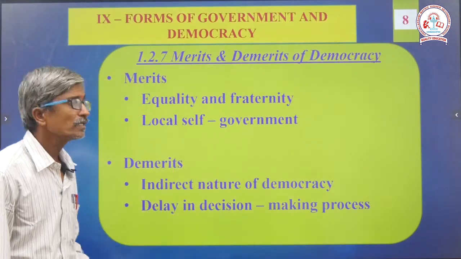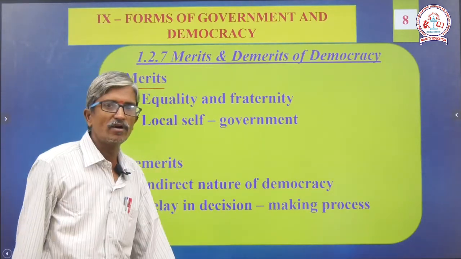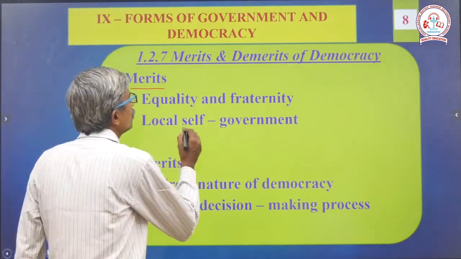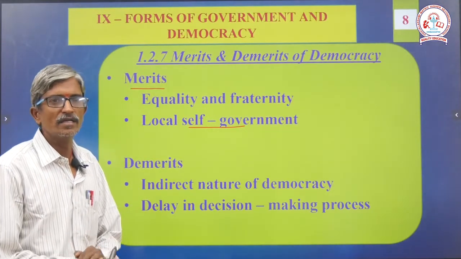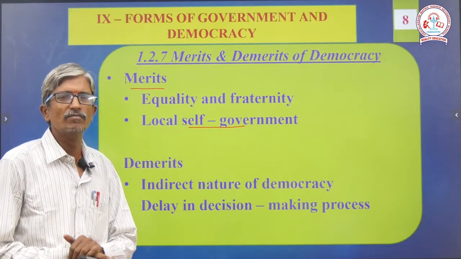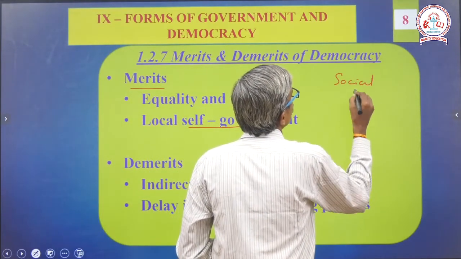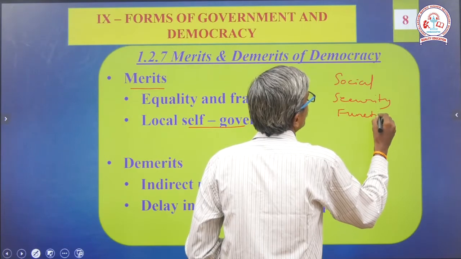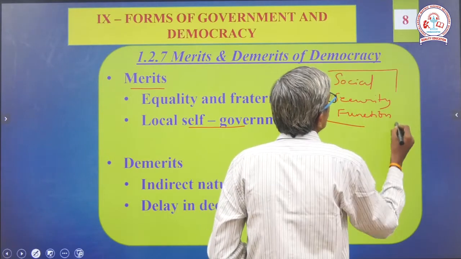Next, merits and demerits, advantages and disadvantages. Merits, number one: equality and fraternity. Here we are maintaining equality in all features. Number two: local self-government. In each and every panchayat we have local self-government, we ourselves. What is the major work of the local self-governments? The basic things are all based on social security functions. That is why they repeatedly mention this. So the major work is based on social security functions.